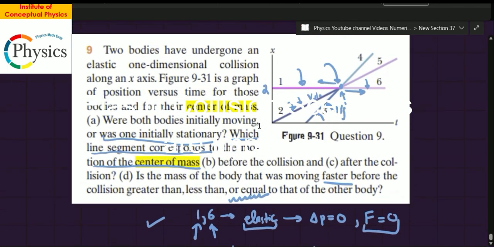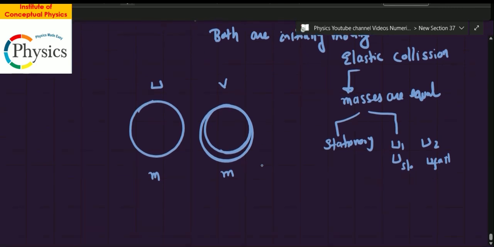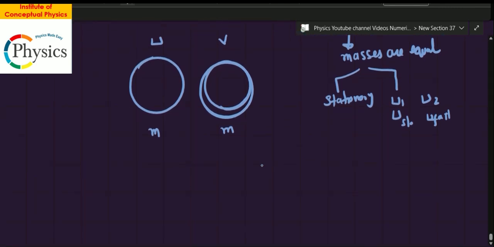When I looked at the slope of the lines, the slope of this particular body continues here, and the slope of this particular body also continues here. And here lies the trick in understanding this. Once two bodies of mass m collide head on, with velocity u and velocity v, after the collision this is what happens, and this is where the trick resides. So you should be quickly able to understand the emphasis of the question.